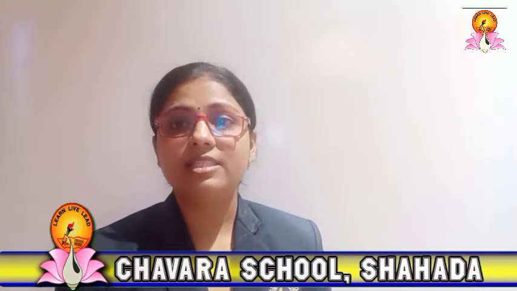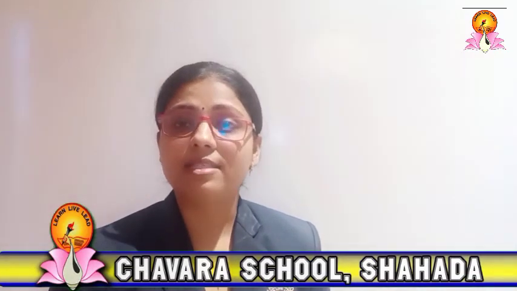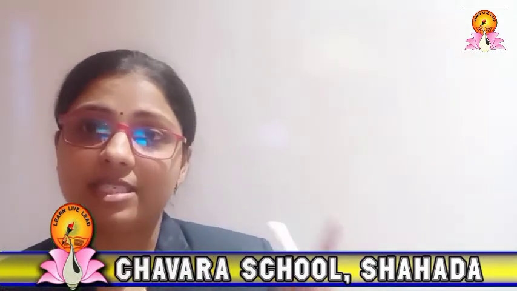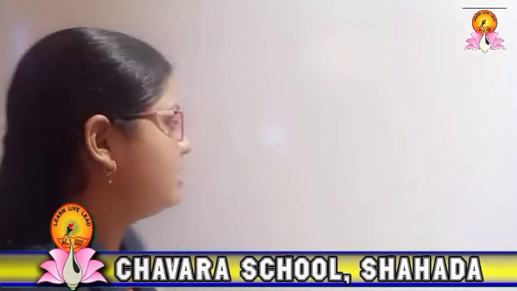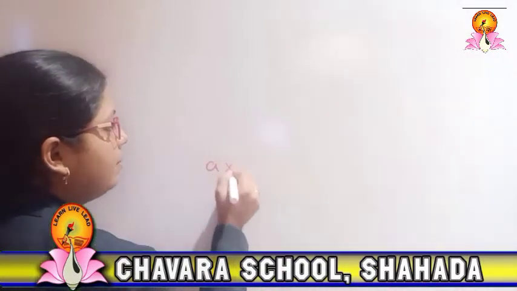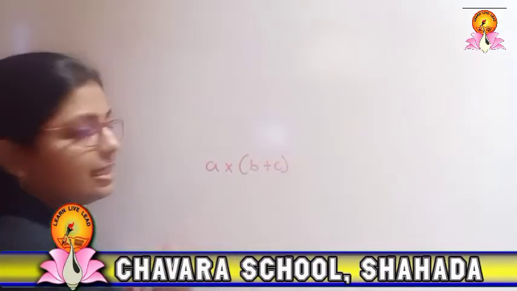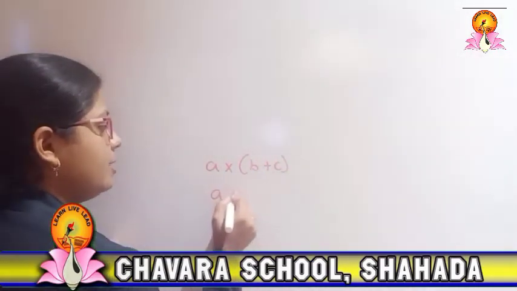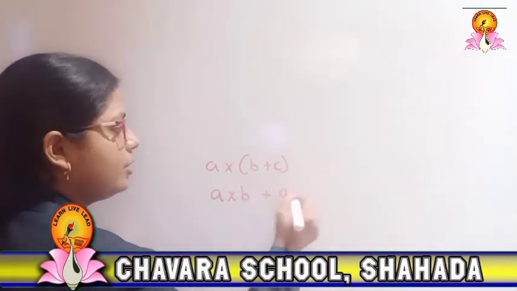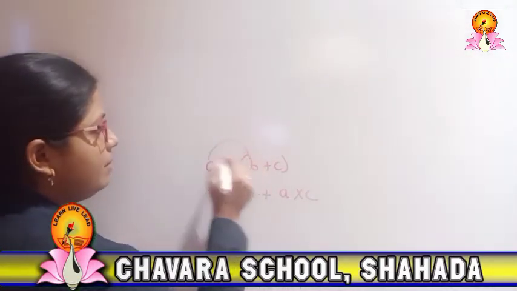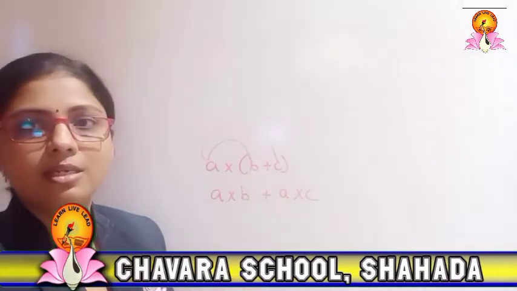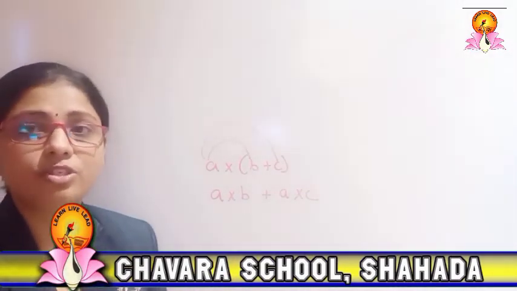The next one is distributive law. Distributive law is nothing but to distribute whatever is present over there in the set, to distribute to everyone, right? This distributive law we have studied in 6th, 7th and 8th also, right? If you remember, I will just give you a hint. A multiplied by B plus C. If it is like that, what are you doing? A into B plus A into C. This A is multiplied to both the terms, right?